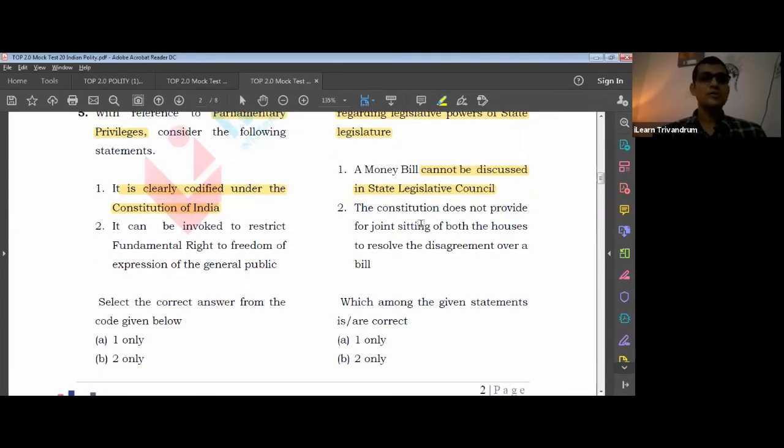For that reason, the constitution does not provide for it. So what is the answer? The first is wrong, it can be discussed. The second is true, so the answer should be the second option.